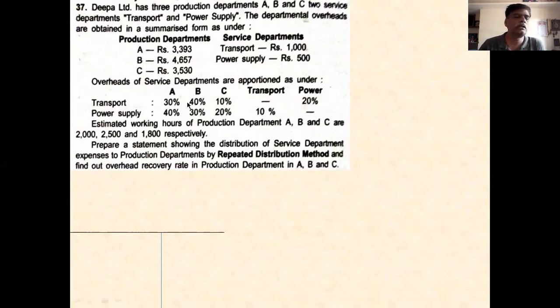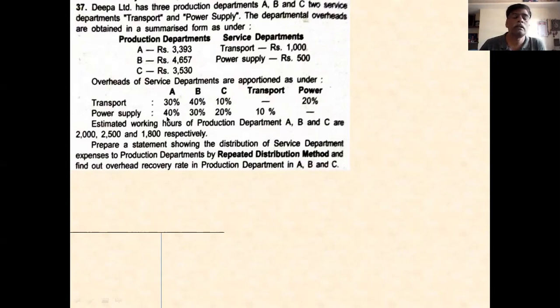Out of 1,000, 30% goes to A, 40% goes to B, 10% goes to C, and 20% goes to the power department. Once this process is completed, you take the power supply department.